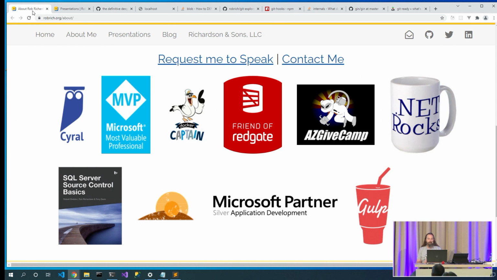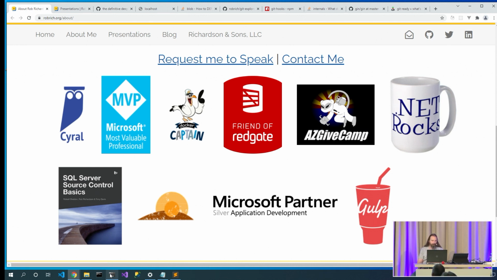Some of the other things that I've done, I did a lot with Gulp in version 2 and version 3. And one of the things I'm particularly proud of, I replied to a .NET Rocks podcast episode. They read my comments on the air, and they sent me a mug. Woohoo! So there's my claim to fame, my coveted .NET Rocks mug.